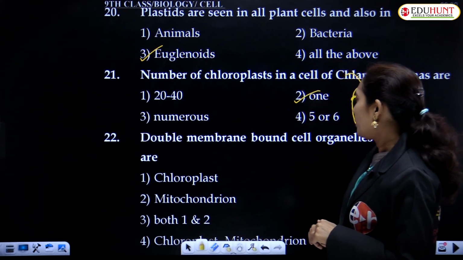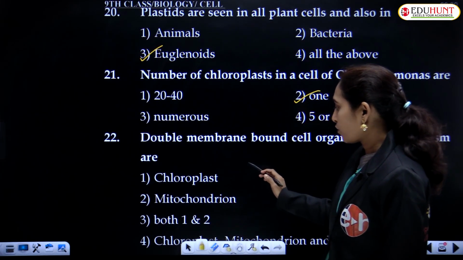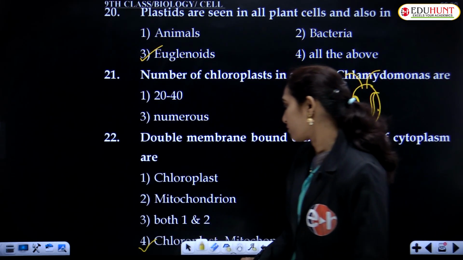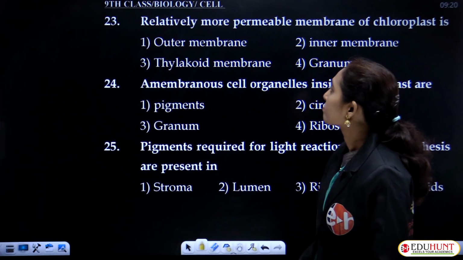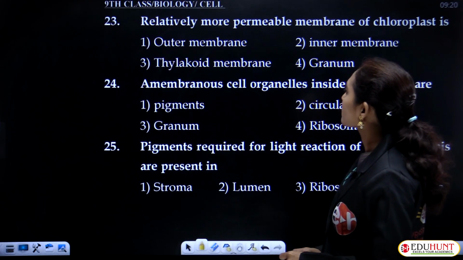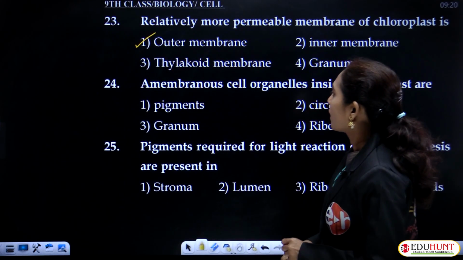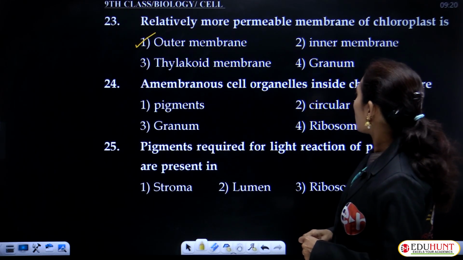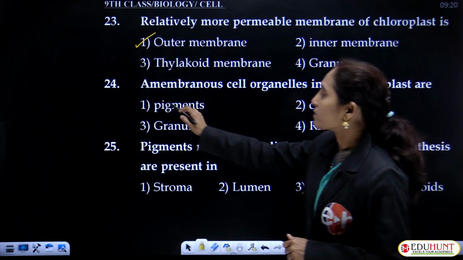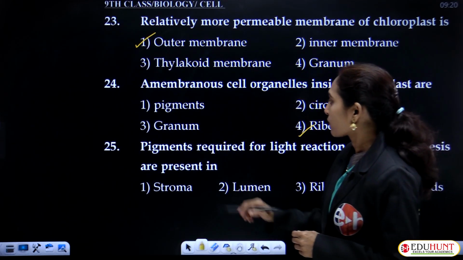Double membrane bound cell organelles of cytoplasm are, no doubt, chloroplast, mitochondria, and nucleus. This is the correct option. Relatively more permeable membrane of chloroplast is the outer membrane. A membranous cell organelle inside chloroplast, that is, amembranous, there is no membrane, that is ribosome.